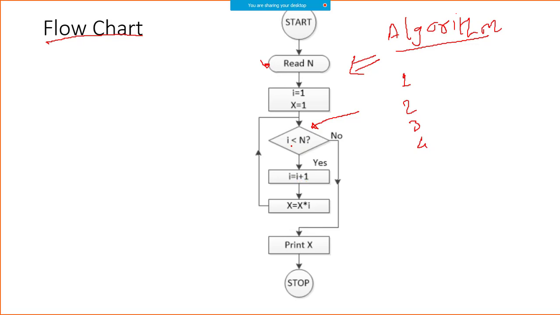So मान लीजिए I यहाँ 2 था तो यहाँ 3 हो जाएगा. Then you are doing multiplication of X with I, and then you are storing into X, and then you are going back. You are repeating. You keep repeating this until this condition becomes no. और जब भी ये no हो जाएगा, you will come out and you will print, right? So this is basically a flow chart.